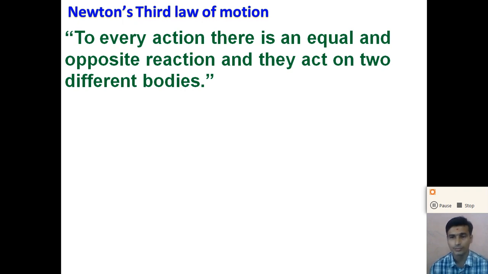So always to every action there is an equal and opposite reaction, and they act on two different bodies. Suppose object A applies a force on object B. Similarly, object B also applies a force on object A, but in the opposite direction.